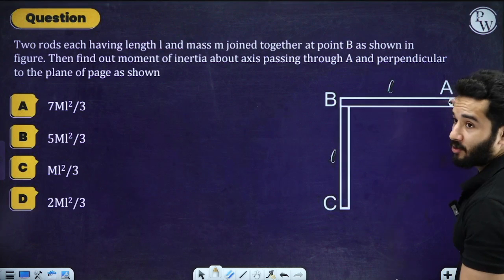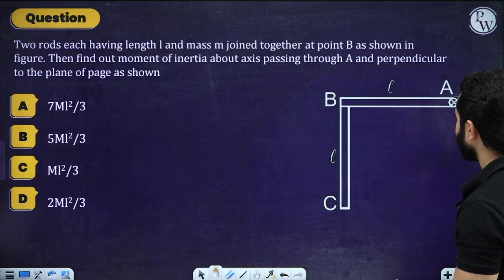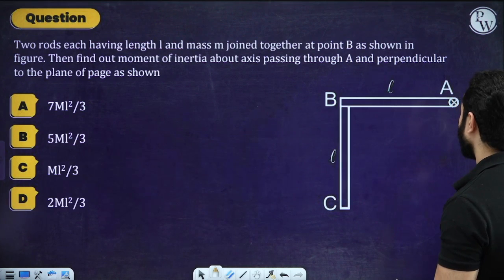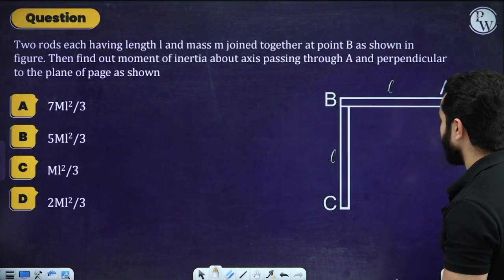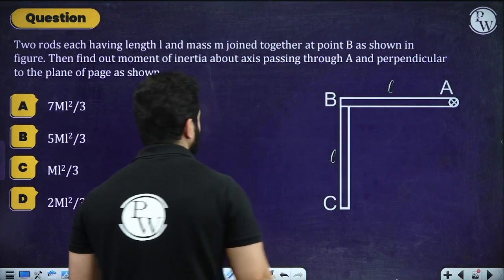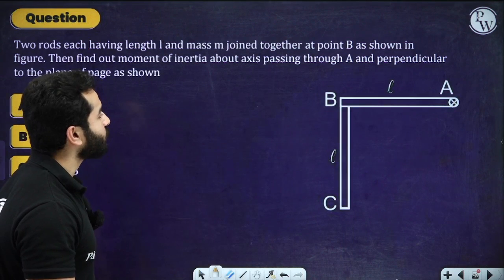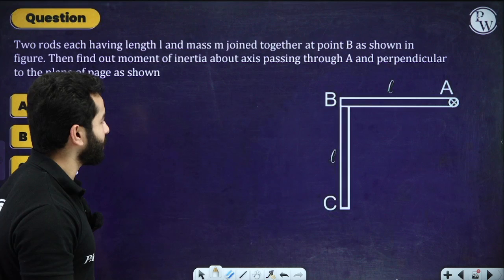Okay, so we have to find out the moment of inertia about this axis, of this whole thing. So you can actually use again the theorem of parallel axis over here. Why theorem of parallel axis? I will tell you.